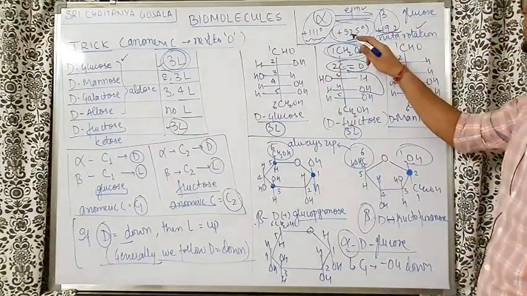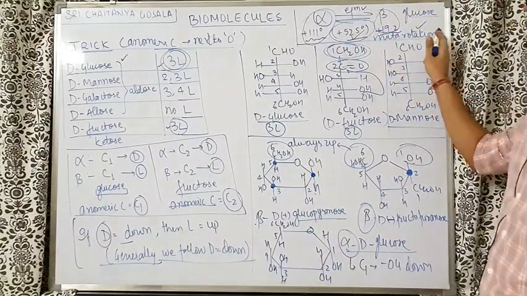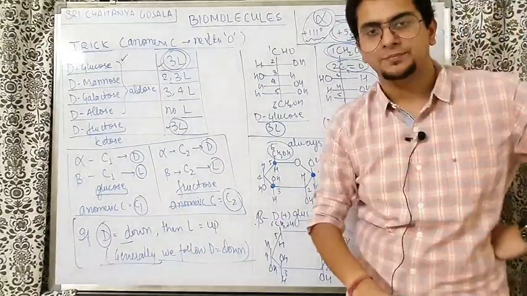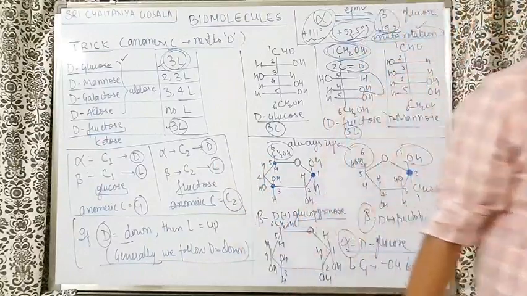So glucose has a rotation of 52.5, alpha different, beta different, but this kind of a scenario is known as mutarotation. That's all. Let's carry on.